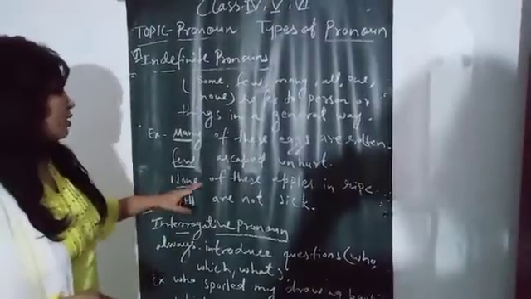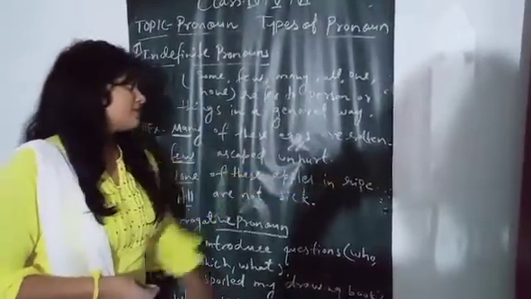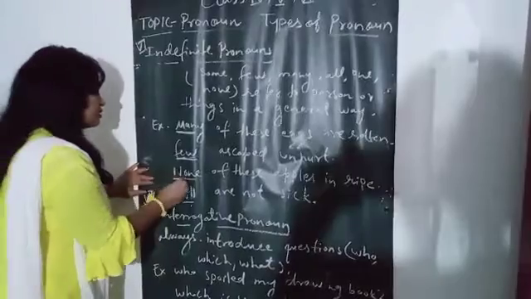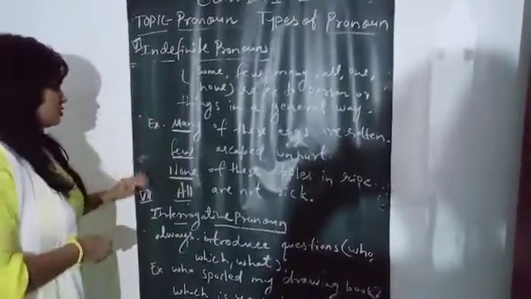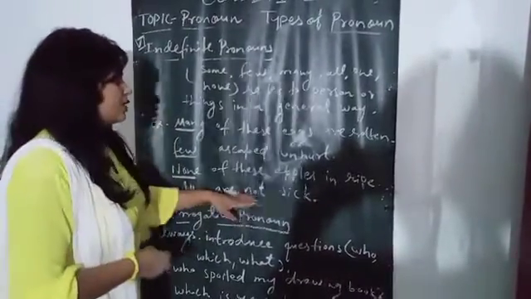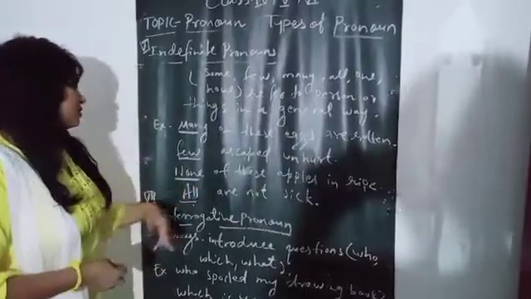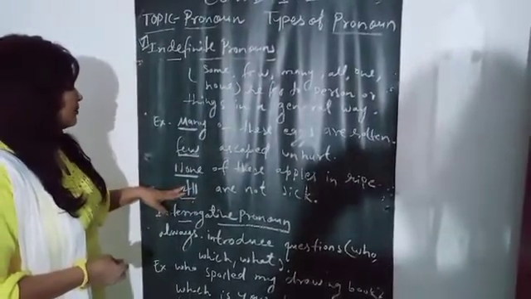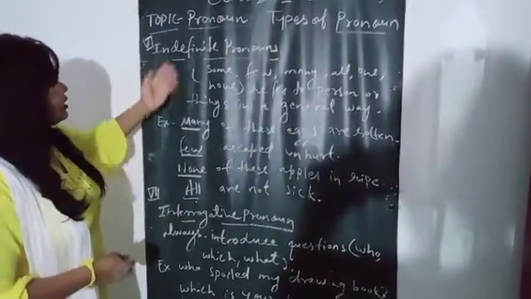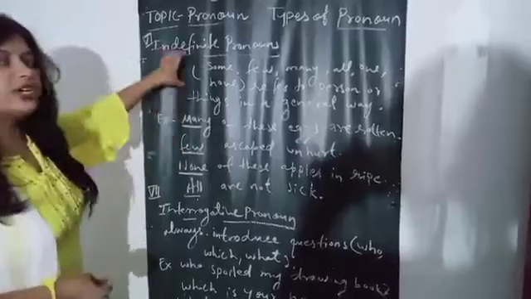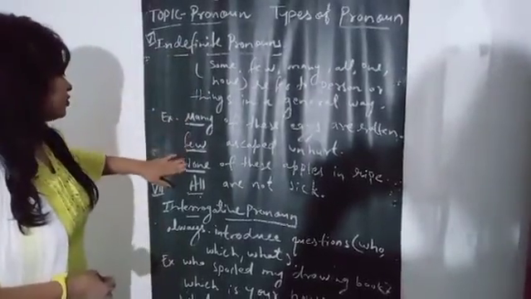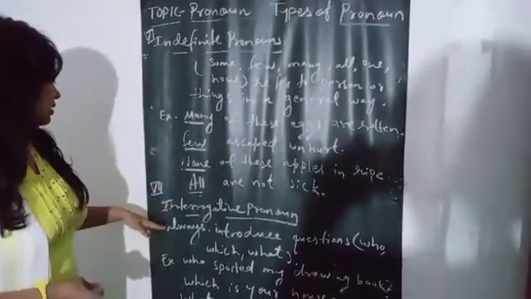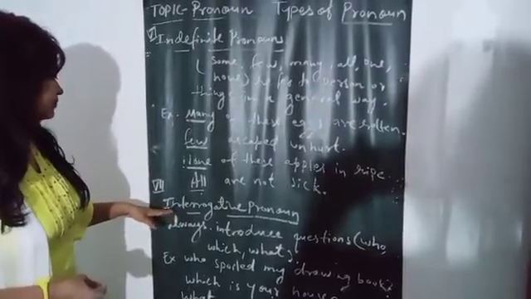None of these apples is ripe. So none is an indefinite pronoun. All are not sick. So all is an indefinite pronoun. These are examples of indefinite pronouns: many, few, none, all.